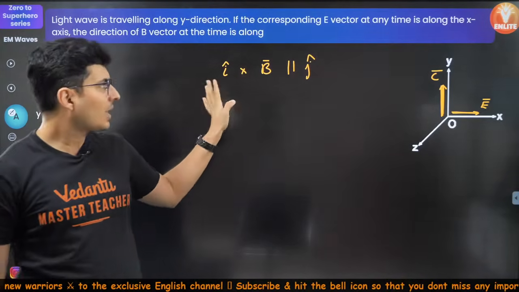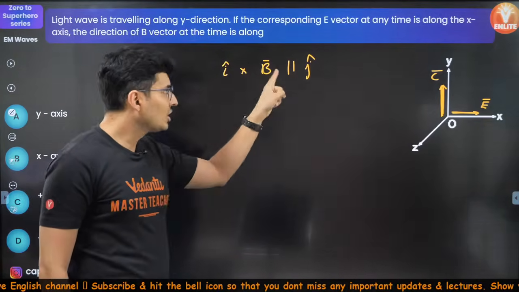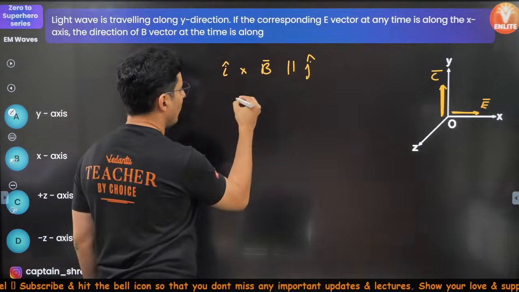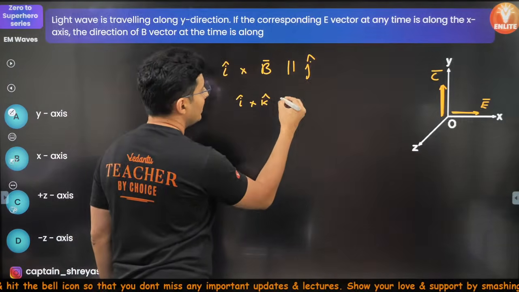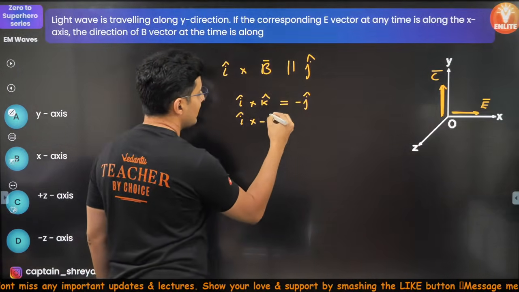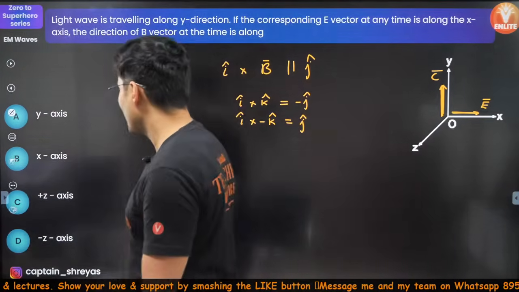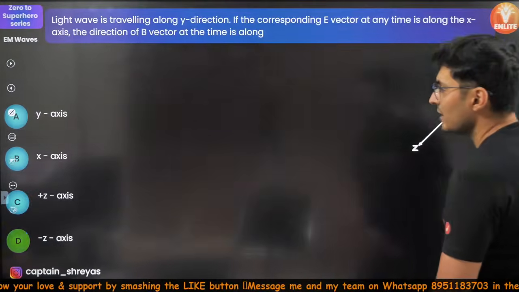Think about it. I cross K will give you minus J, but I cross minus K will give you plus J. Everybody knows this. So hence the answer is D, it is not C.